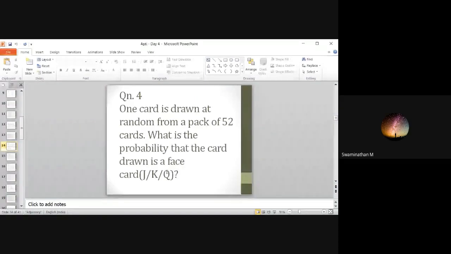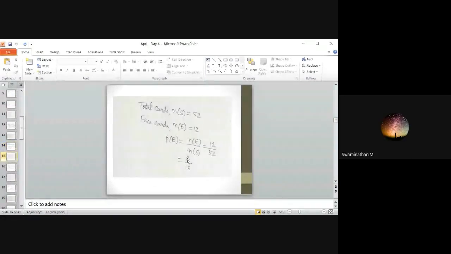Jack or King or Queen. So total cards N of S is 52. N of E, that is Jack or King or Queen, you will have 12. So each 4. So 12 by 52, 3 by 13.